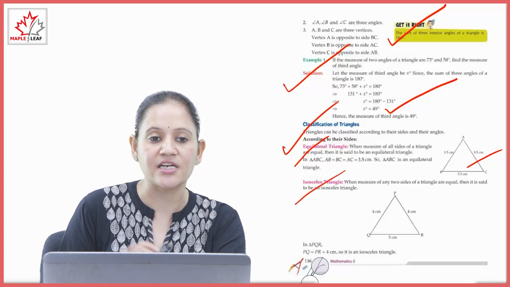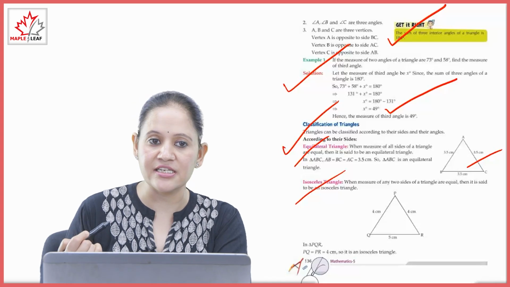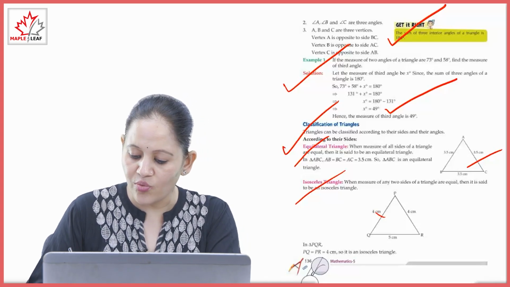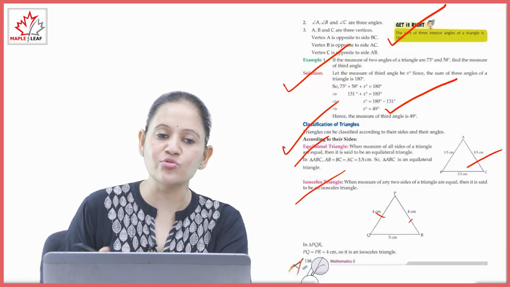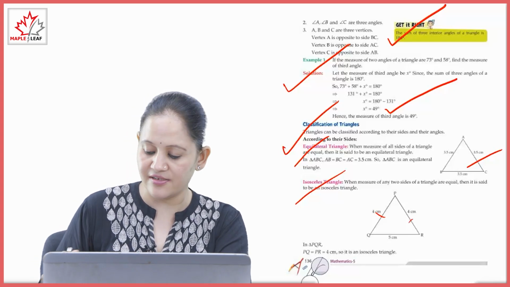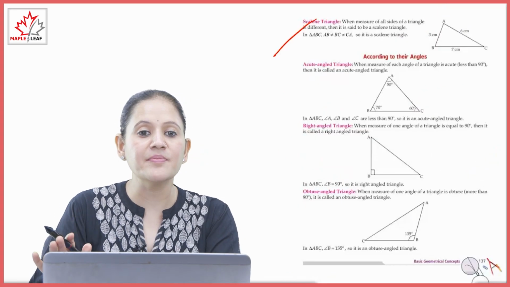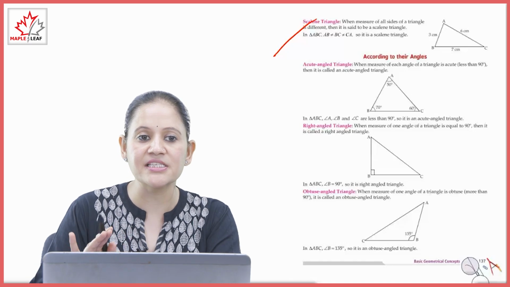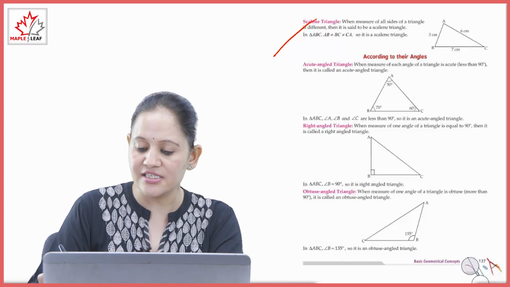Next is the isosceles triangle. When the measure of any two sides of the triangle are equal, it is called an isosceles triangle. Here you can see the sides PQ and PR are 4 centimeters, so any two sides are equal. That is an isosceles triangle. Next is the scalene triangle. When the measure of all sides of the triangle are different, it is said to be a scalene triangle. In triangle ABC, AB, BC and CA are not equal, so that is a scalene triangle.